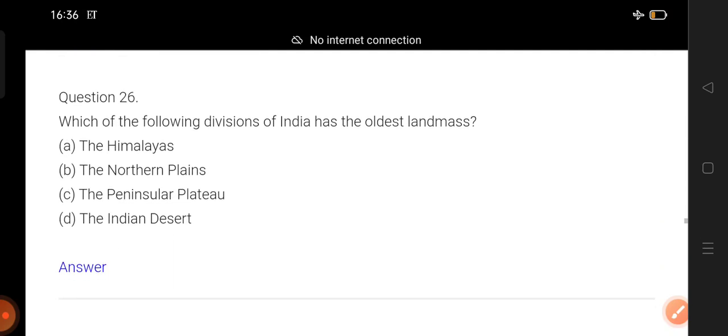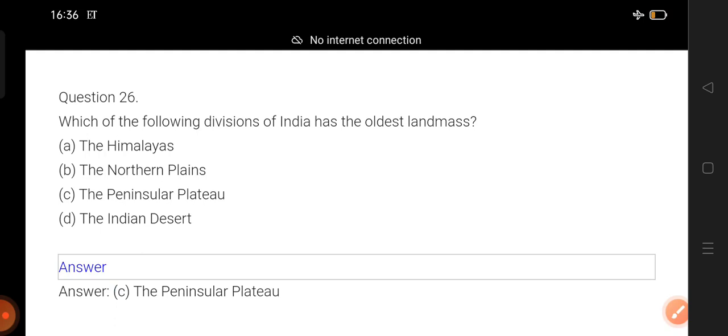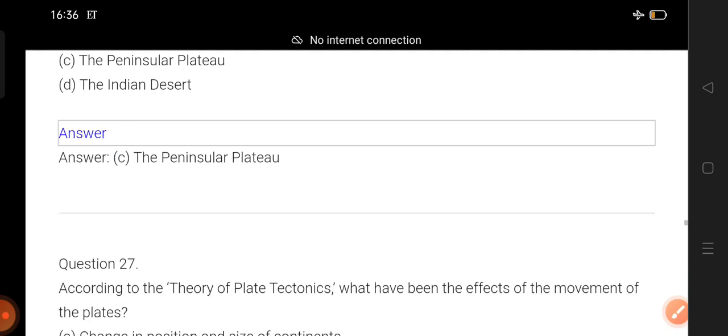Now question number 26. Which of the following divisions of India has the oldest landmass? Oldest landmass. There is a little bit of a twist in the question, so you have already got the answer. Counting begins. 1, 2, 3. Disclose the answer. Peninsula Plateau.